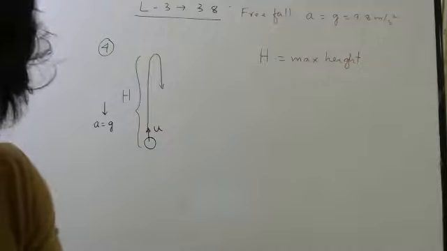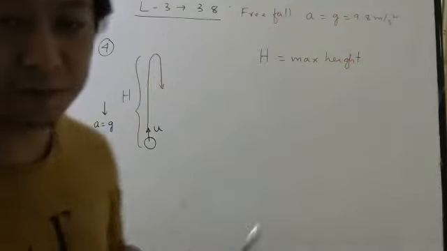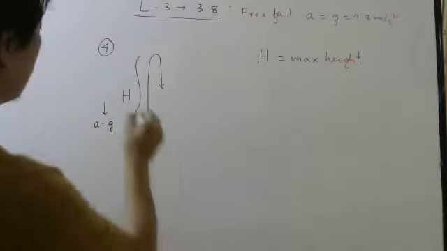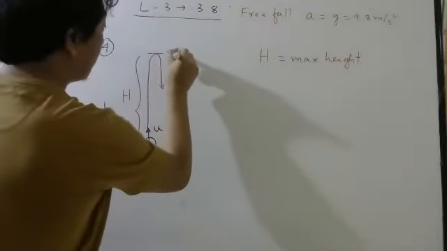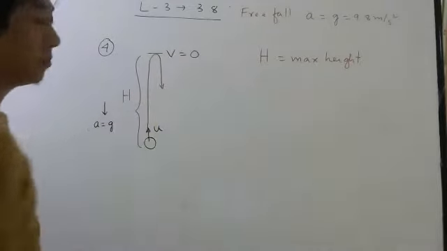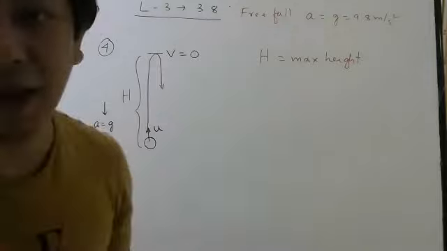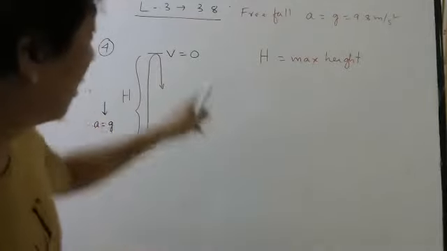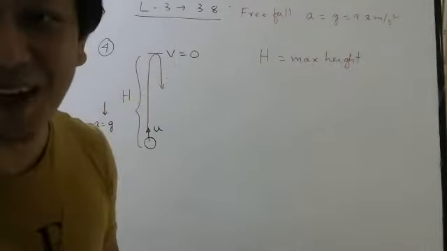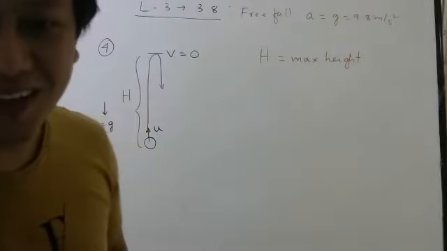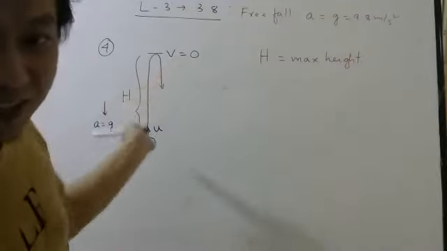Okay, we have already done this, but let me just revise. There was a break of 2 days like that. So when it reaches here, what will be the final velocity? 0, because it has to stop and then come back. Yes or no? If velocity is not 0, why will it come back? It will continue to go up. No. If velocity was not 0, it would continue to go up.